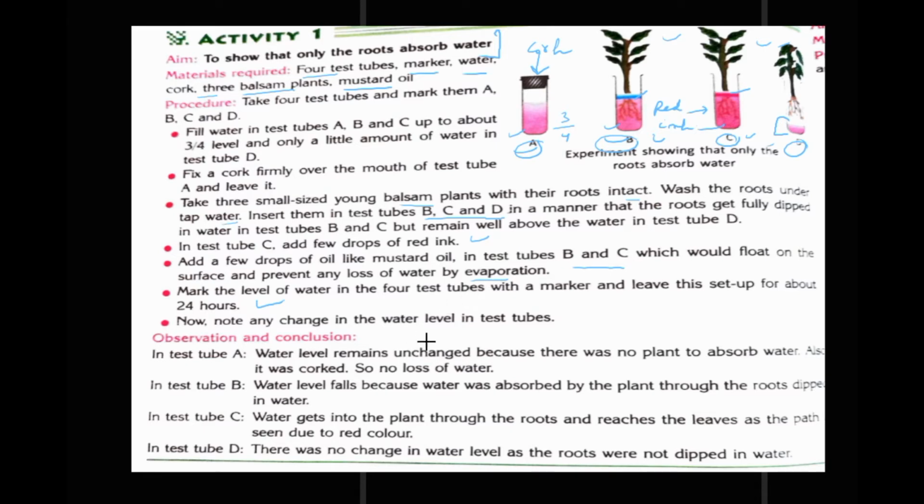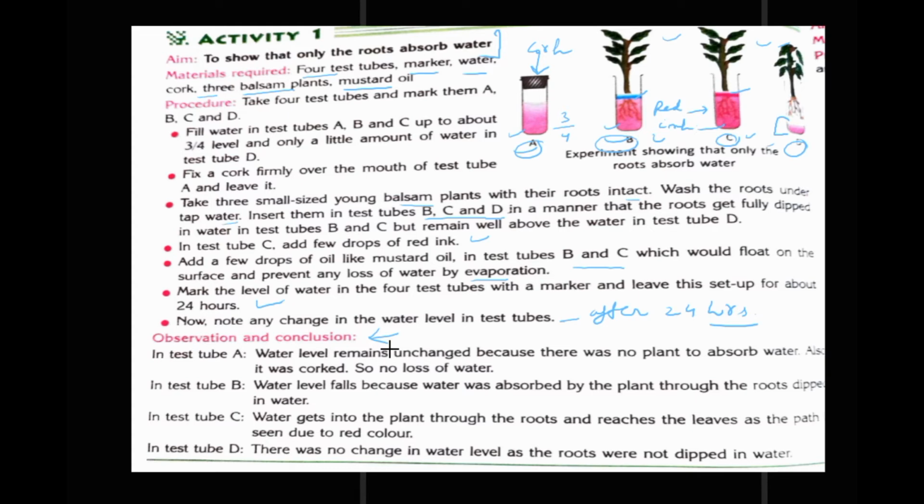Now note any change in the level in the test tubes after 24 hours. After 24 hours you will see the following observations and their conclusions.